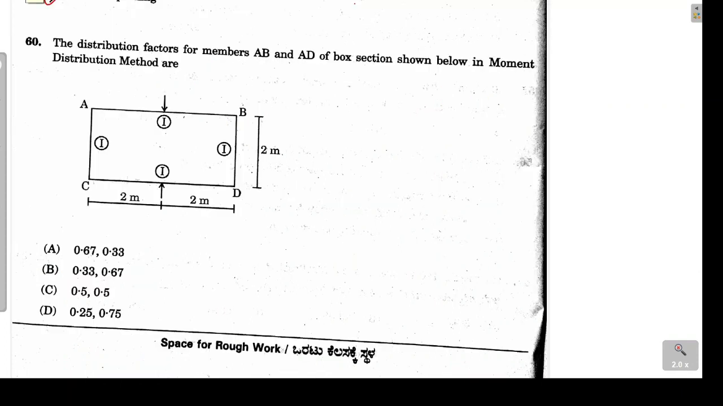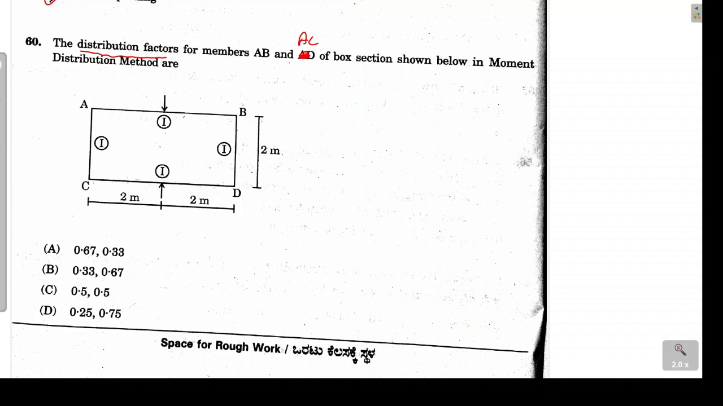Next problem is question number 60. Here we have to calculate the distribution factors for the member AB and AD. So if we look at the box section which is given in the figure, here AB member is there but AD member is not present. That means there is some typing error. It should have been AC. So let's calculate the distribution factor in this case.